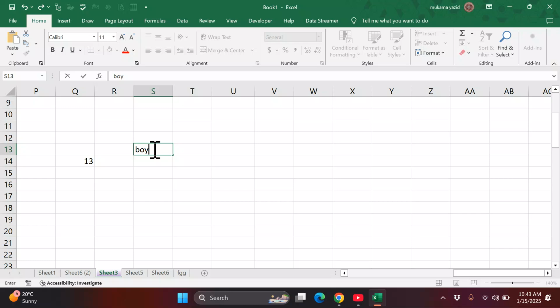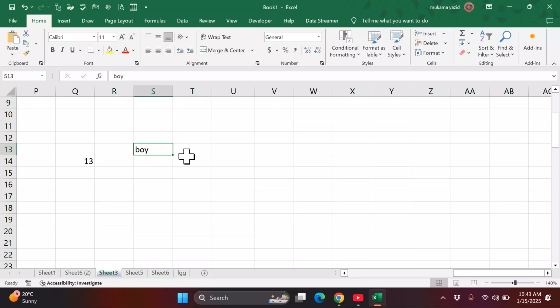That word has not yet been affected, the cell has not yet accepted it. So if you want it to accept it, you can either press enter or press control enter.